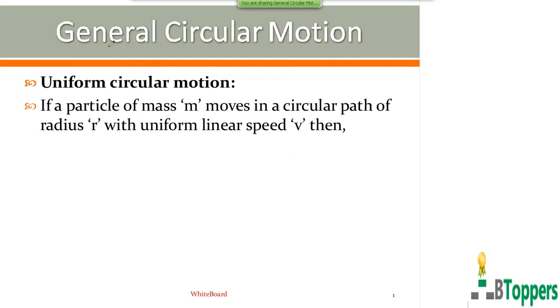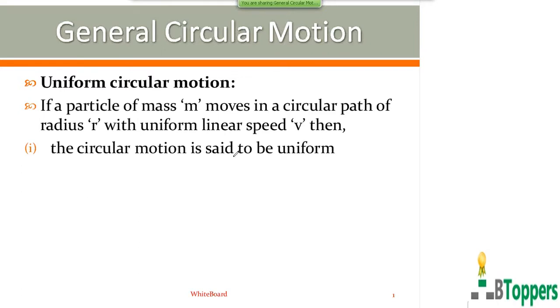Look at the screen. As the side heading you can put uniform circular motion. If a particle of mass small m moves in a circular path of radius r with uniform speed v. So I am going to show you the summary of the conclusions one after another. I have put 1, 2, 3, 4, etc. That gives you the summary of the conclusions. First point, the circular motion is said to be uniform.